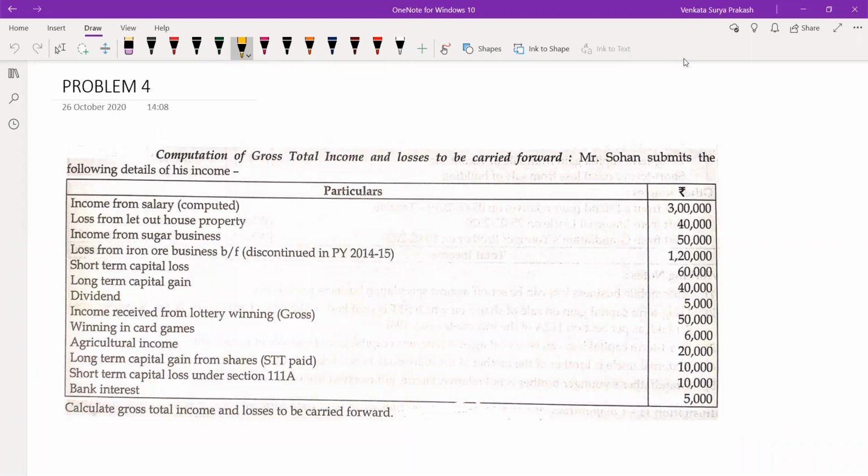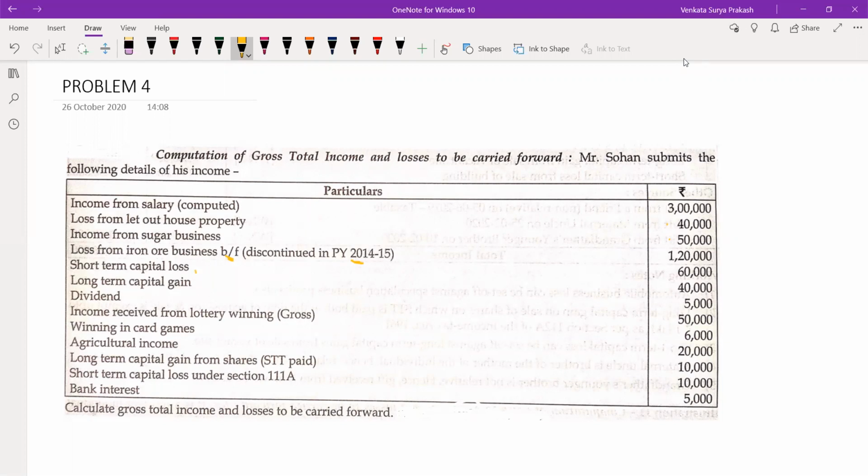Mr. Sohan submits the following details of income. Income from salary 3 lakhs. Loss from let out house property 40,000. Income from sugar business 50,000. Loss from iron ore business brought forward, discontinued a long back, 1,20,000. So brought forward loss from a discontinued business, you are having 1,20,000.